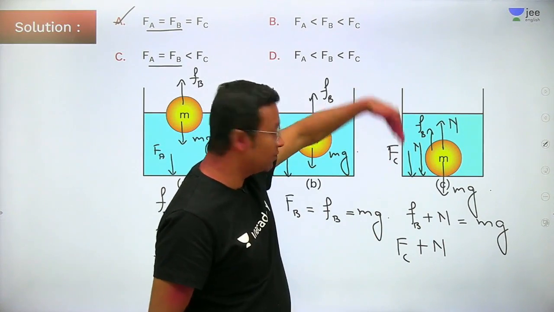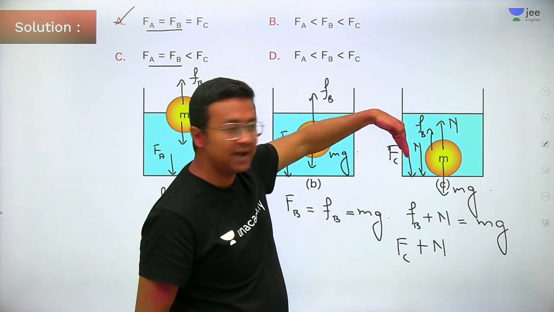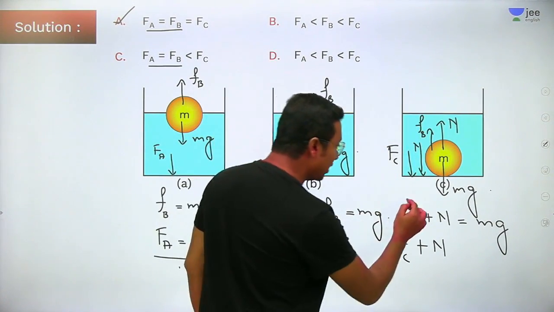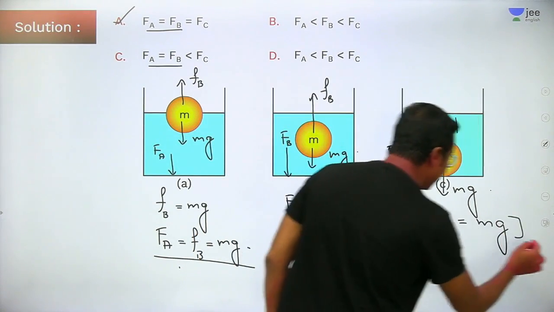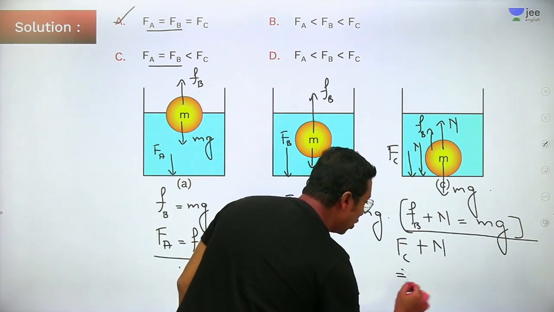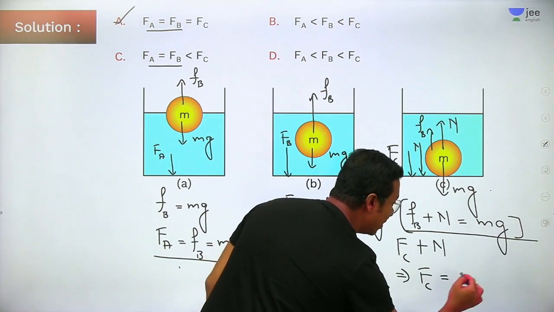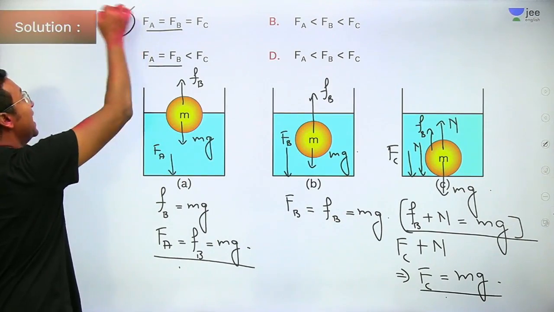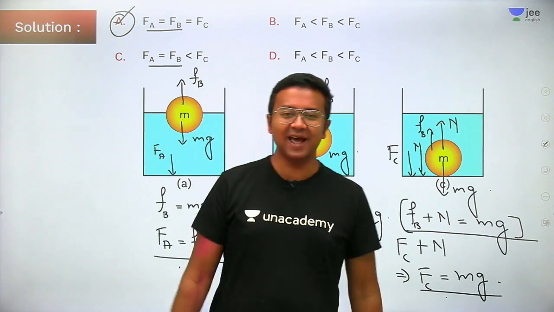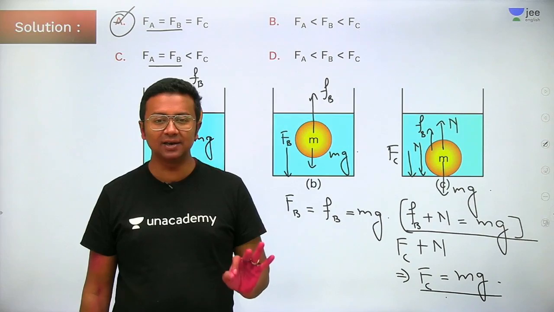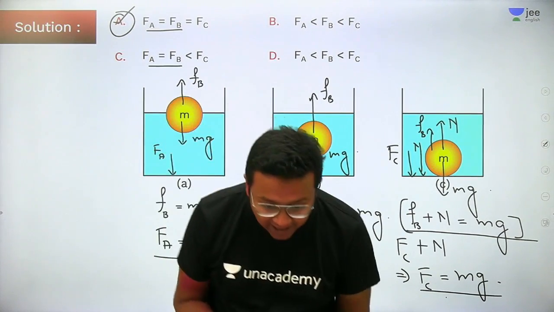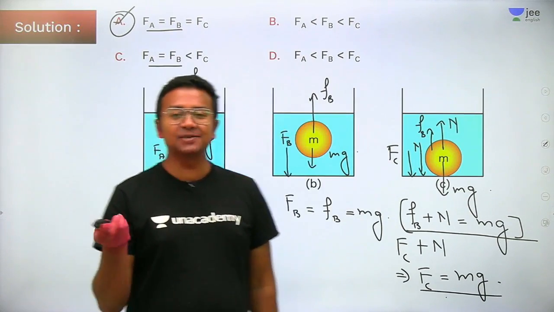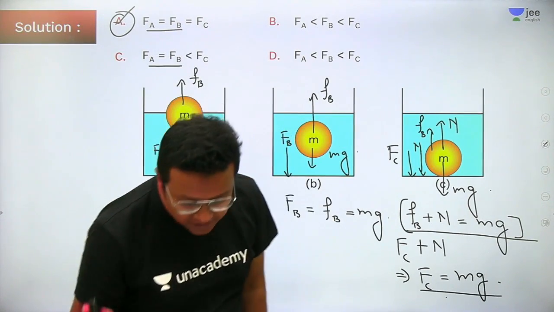We need to calculate FC. We also have the normal force acting in the downward direction, and we also figured out that FB plus normal is equal to mg. So here also, FC will come out to be equal to mg, as a result of which option A will be the correct answer. I hope everybody has got the right answer. Option A is the correct answer. Okay students, let's move ahead to the next question.